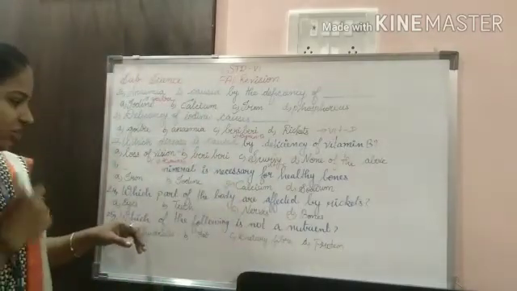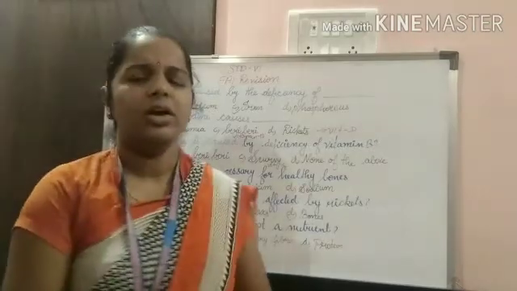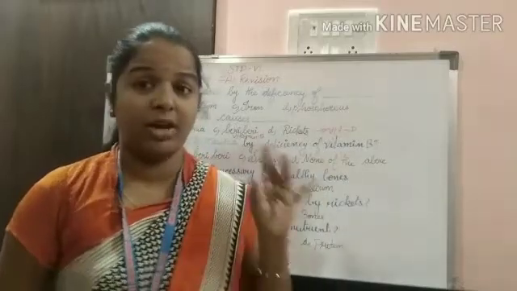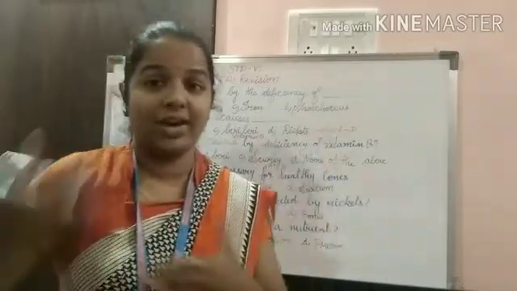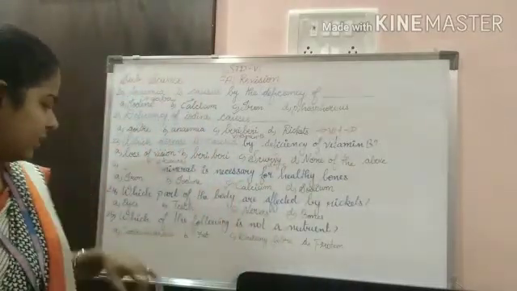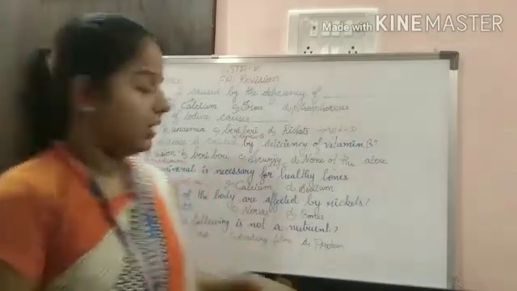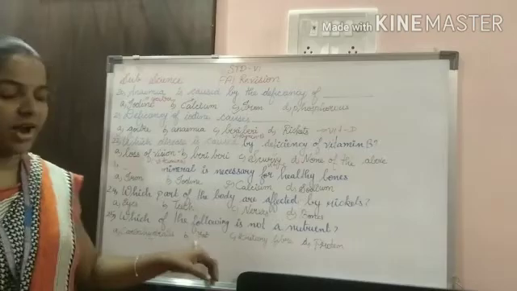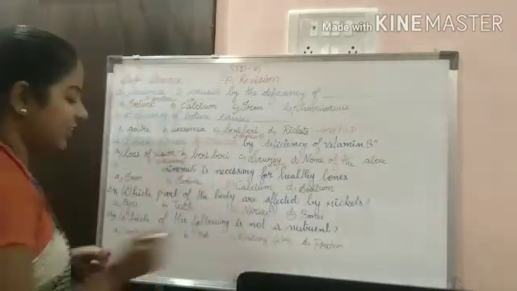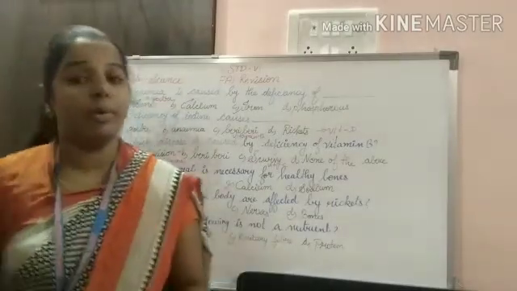Understand, students? Which of the following is not a nutrient? What are nutrients? Nutrients are the components of food that contain carbohydrate, protein, vitamins, minerals, fat, etc. Understand? So which of the following is not a nutrient? Carbohydrate, fat, dietary fiber and protein. Carbohydrate gives us energy. Fat gives double energy. And dietary fiber is of no use, so dietary fiber is not a nutrient, and protein is a bodybuilding thing.